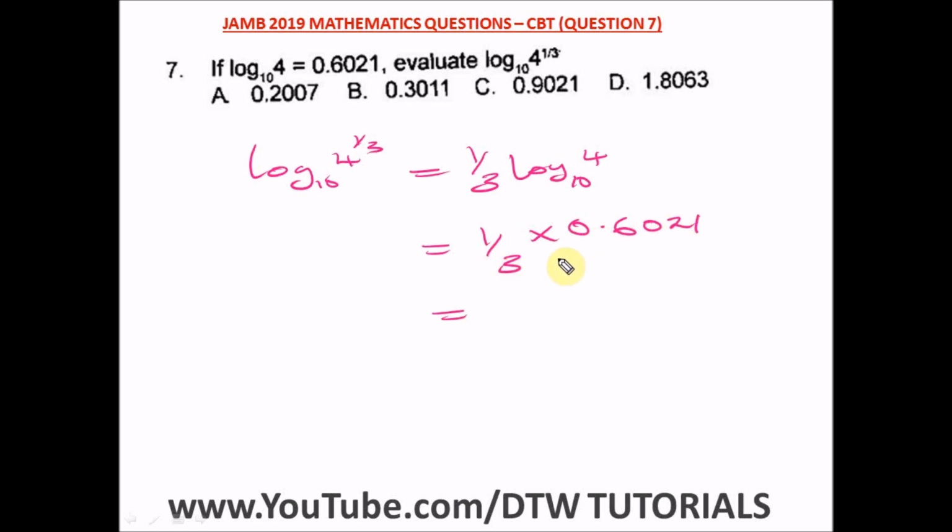Punching your calculator here. In JAMB, there's an on-screen calculator, but it's not scientific, so you can quickly do this on it. So what do we have here? If you punch in your calculator, you're going to get 0.2007. This will be our answer. And our right option here is option A.